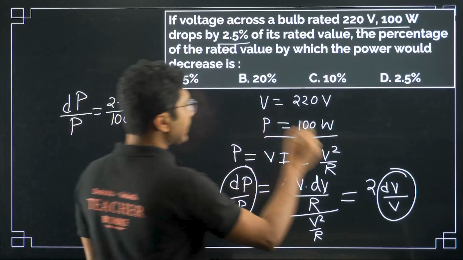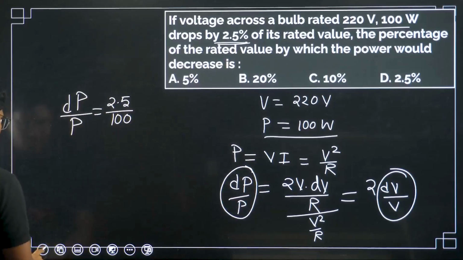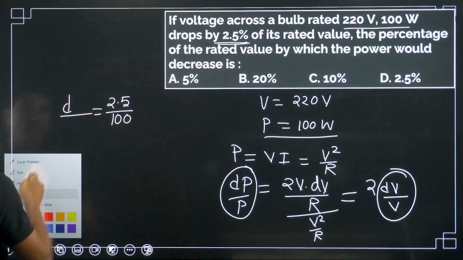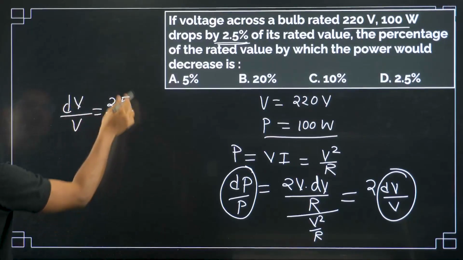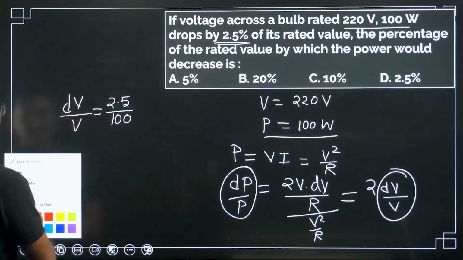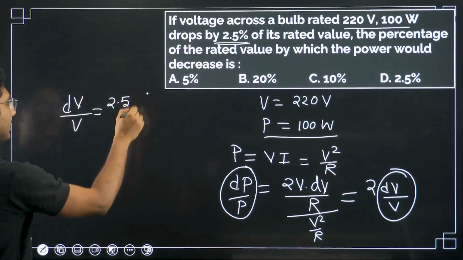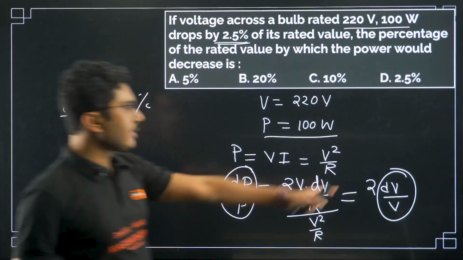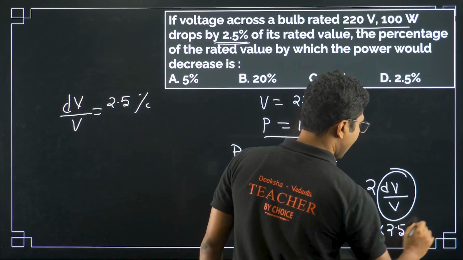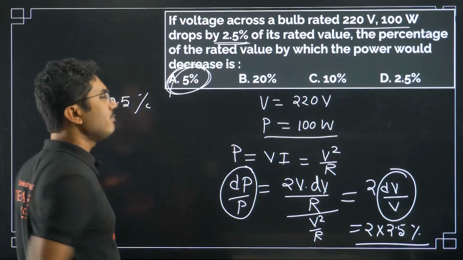Voltage is changed by 2.5%, sorry. So dV by V is given by 2.5%. Let me keep it as percent, remove this 100 and keep this as percent. So dV by V is 2.5%, so we will multiply by 2 and we will get 5%. So the correct answer is 5%.